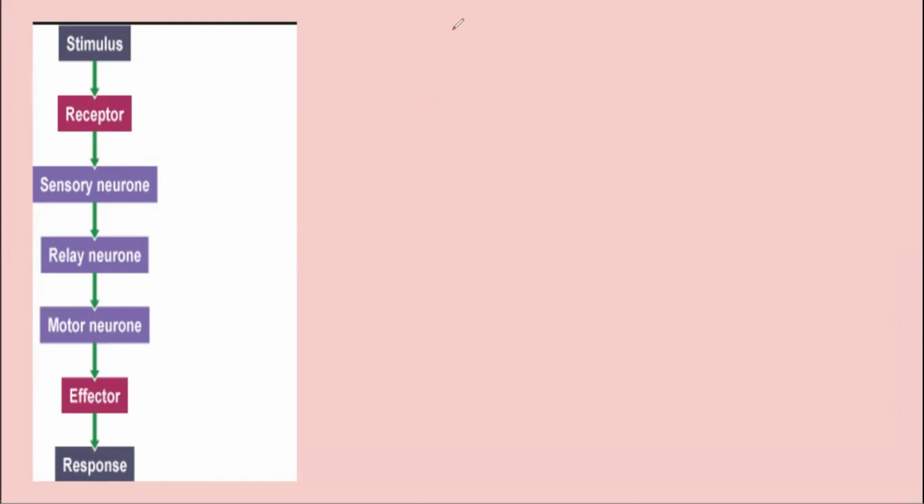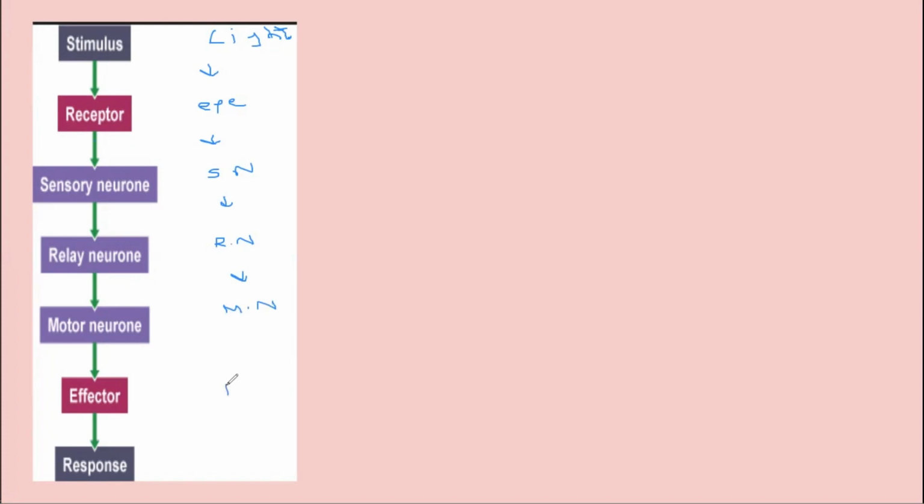For example, we can say that the light is the stimulus. So light is the stimulus. It is received by your receptor, that is your eye. Then via sensory neuron, then the relay neuron is bringing the response to your motor nerve, optic nerve.